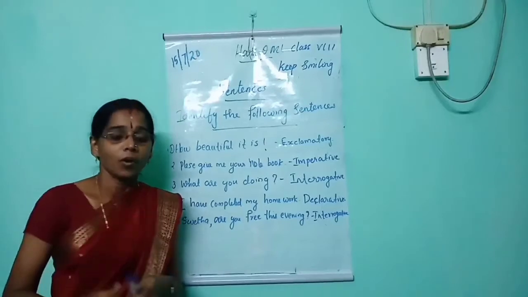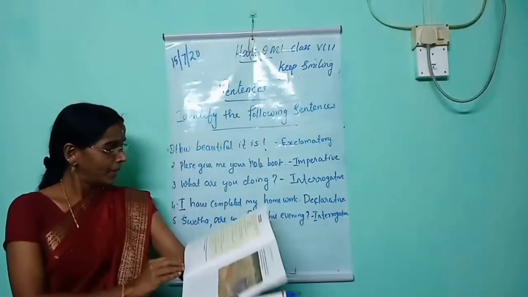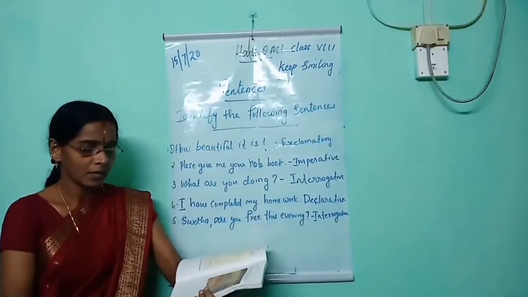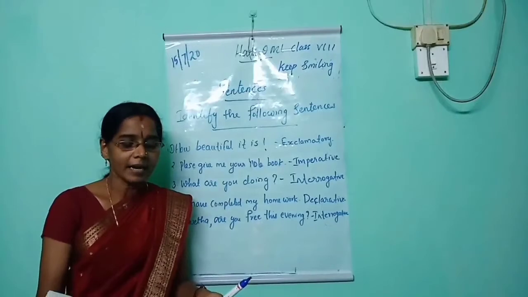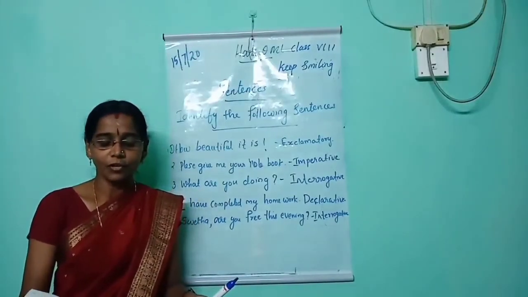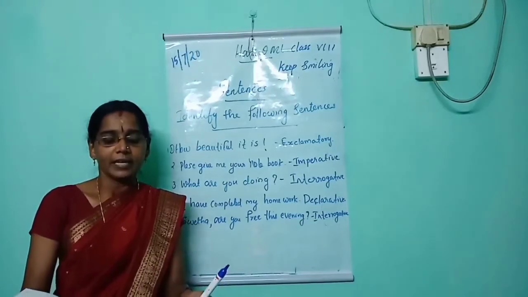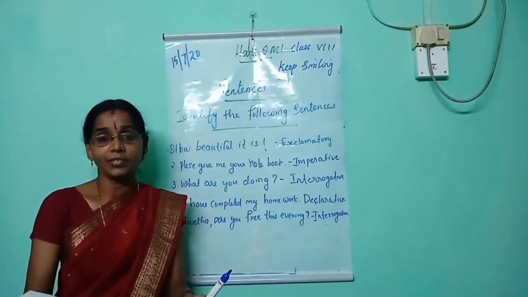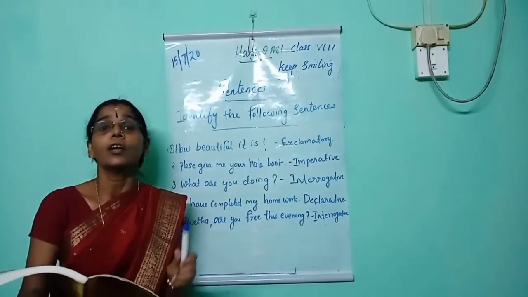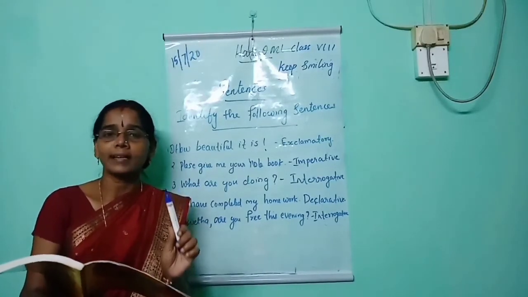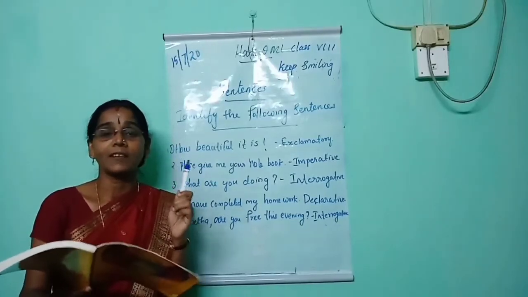Do one thing. All of you take your grammar test. Page number 4. There is one exercise. Add the correct punctuation mark at the end of these sentences. Write declarative, interrogative, exclamatory or imperative against each. Then I think it is very easy for you to do the exercise. Try to do the exercise alone. I will send the answer later.